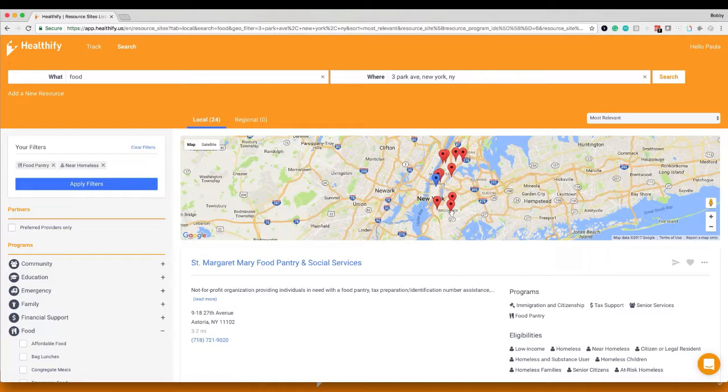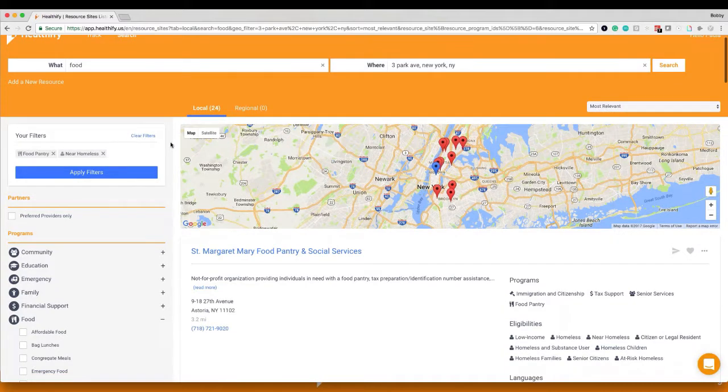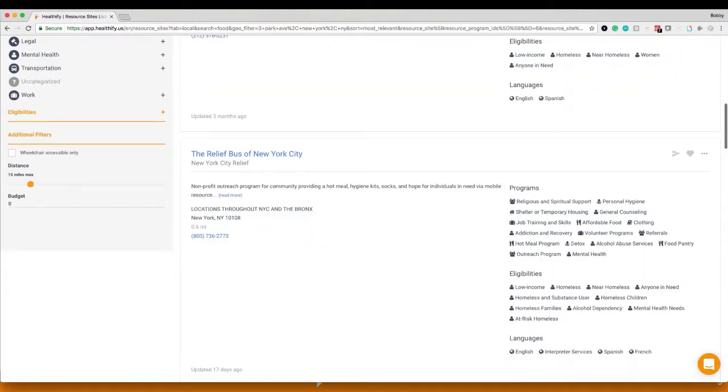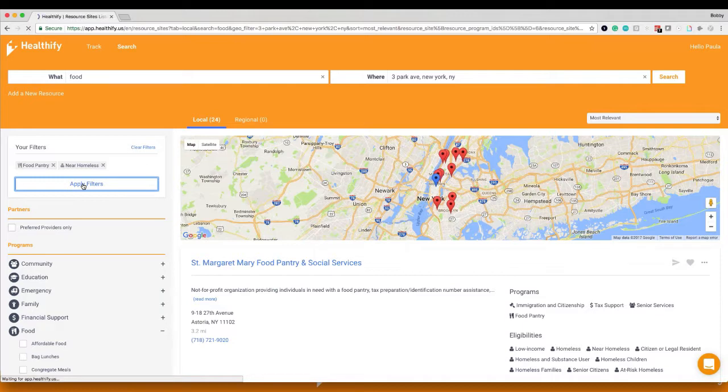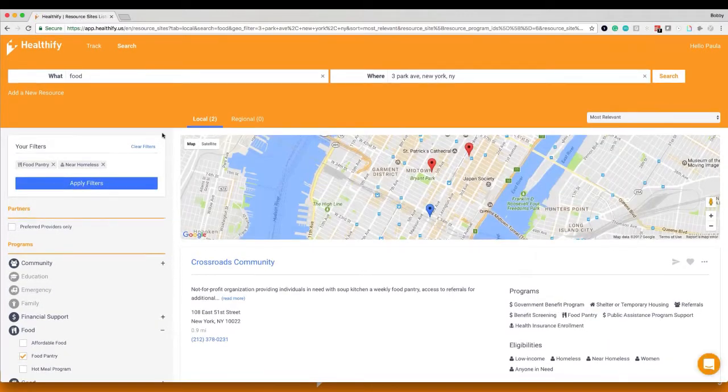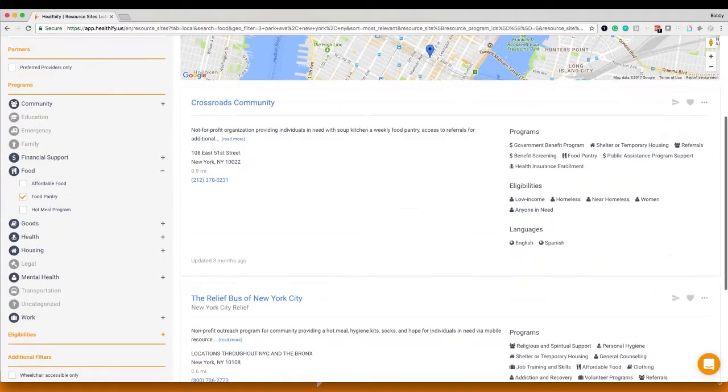We've got some stuff up here, it looks like out in Brooklyn. We've got some stuff potentially in the Bronx. That's kind of far away. Let's go down, and we want to find results that are really close to where Jay-Z lives at 3 Park Ave. We're going to bring this distance down to 3 miles. Click Apply Filter. 2 resources. Perfect. That's how we were able to find a great resource really quick.